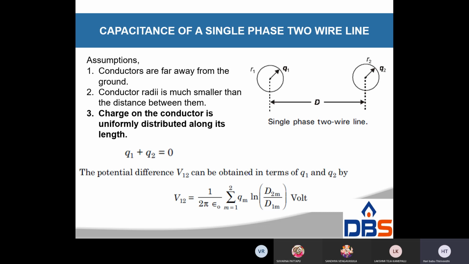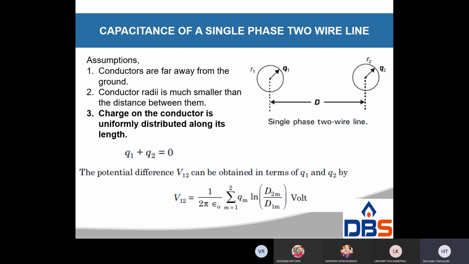Therefore, the total potential difference at conductor A to the infinite neutral plane is V12 equal to 1 by 2 pi epsilon naught, integral r to infinity 1 into dx plus integral d to infinity minus q into dx.